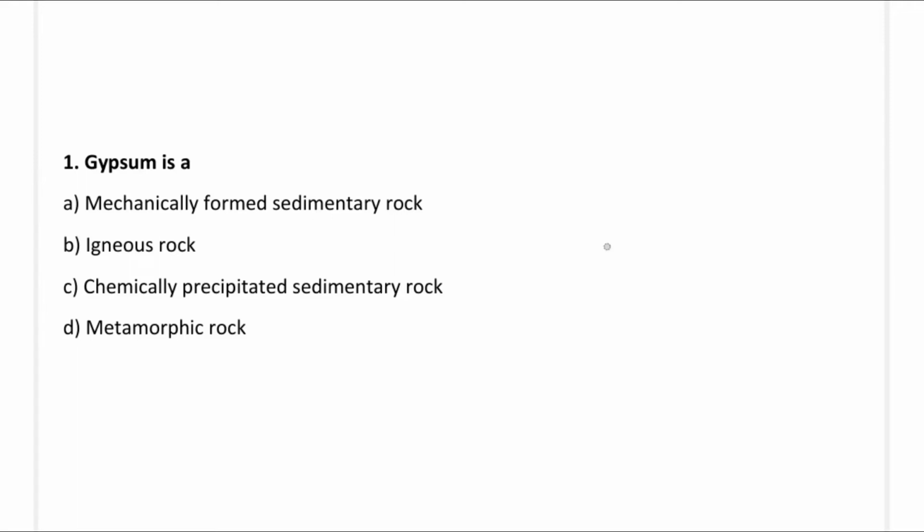Hello friends, today we are going to see the construction materials MCQ. So the first question is, gypsum is a: option A, mechanically formed sedimentary rock; option B, igneous rocks; option C, chemically precipitated sedimentary rock; option D, metamorphic rock. So the correct answer is option C, chemically precipitated sedimentary rock.